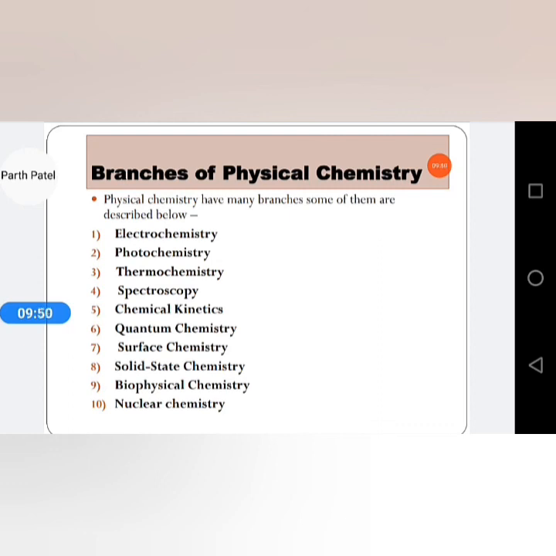And 10. Nuclear chemistry, dealing with radioactivity, nuclear processes and transformations in the nucleus of atoms, such as nuclear transformations and nuclear properties, is called nuclear chemistry. Branches of physical chemistry: a total of 10 branches described.